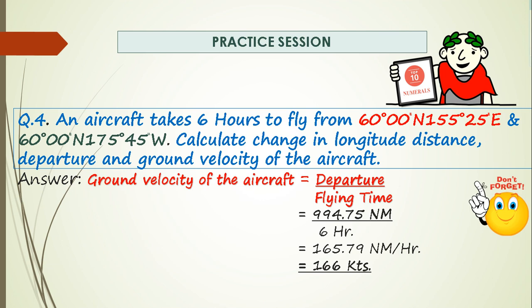Now calculate the ground velocity, which is the last part of the question. Ground velocity of the aircraft is departure divided by total flying time. So departure is 994.75 nautical miles calculated previously, divided by 6 hours of flying time. It comes out to be 166 knots, nautical miles per hour.